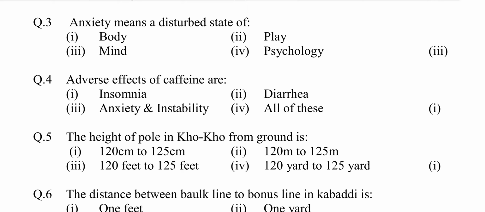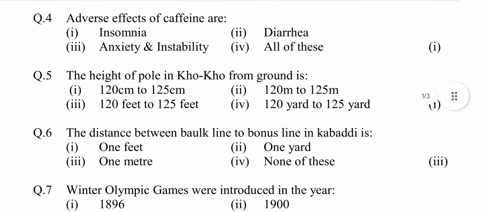Question number 4, adverse effects of caffeine are. Option first, insomnia. Second, diarrhea. Third, anxiety and instability. Fourth, all of these. Answer is option first, insomnia.